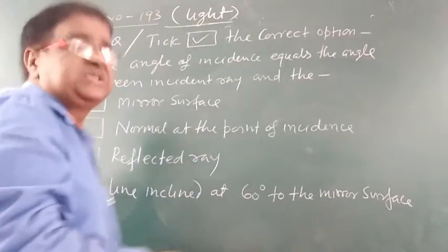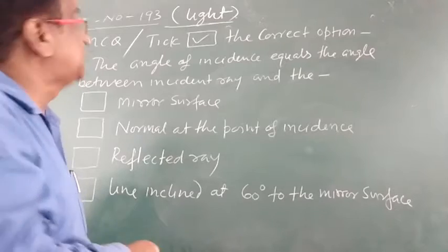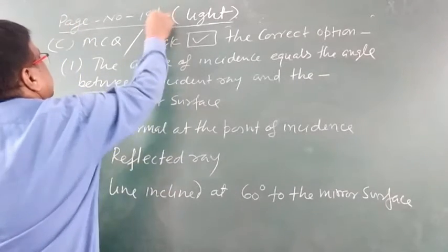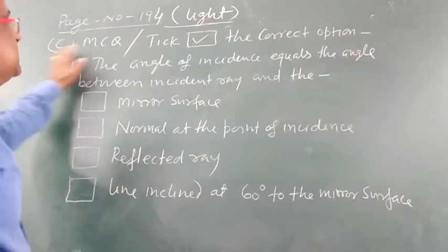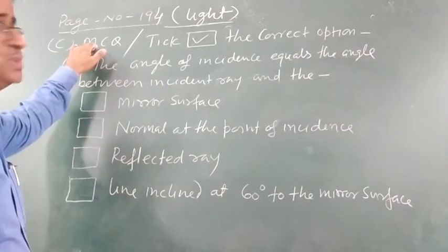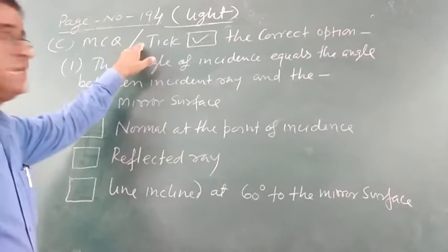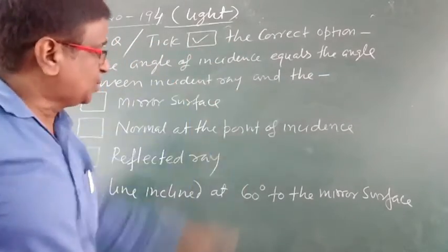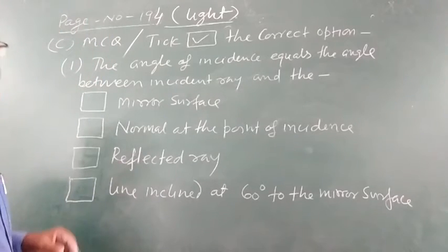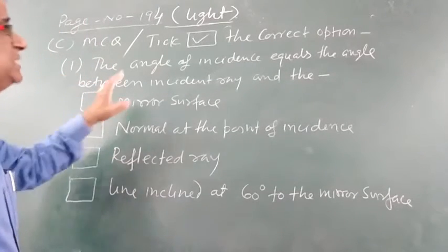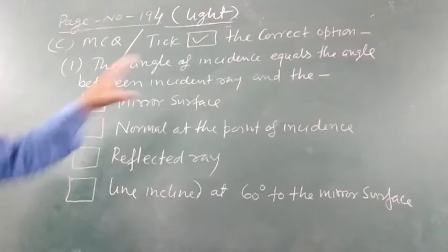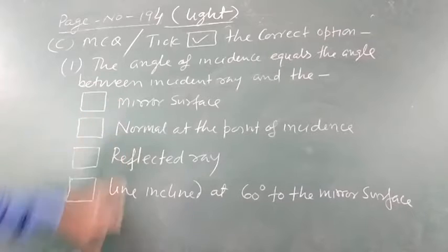Now come to C part of the question, page number 194, Light chapter, C, MCQ, multiple choice questions. Tick the correct option, you have to tick the correct option. Question: the angle of incidence equals the angle between the incident ray and the... You have to search among these four.